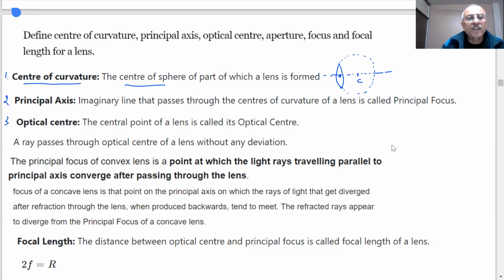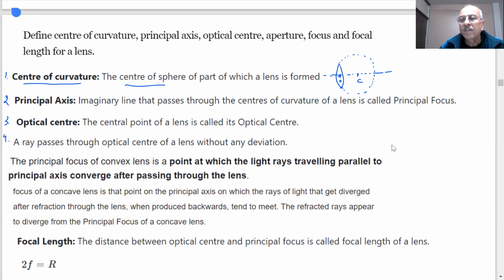Third, optical center. The central point of a lens is called the optical center. What is the optical center? This point O. This is called the optical center. This is the center point of a lens. A ray passes through the optical center of a lens without any deviation. If the ray of light passes through the optical center, what will happen? It will pass straight without any deviation.